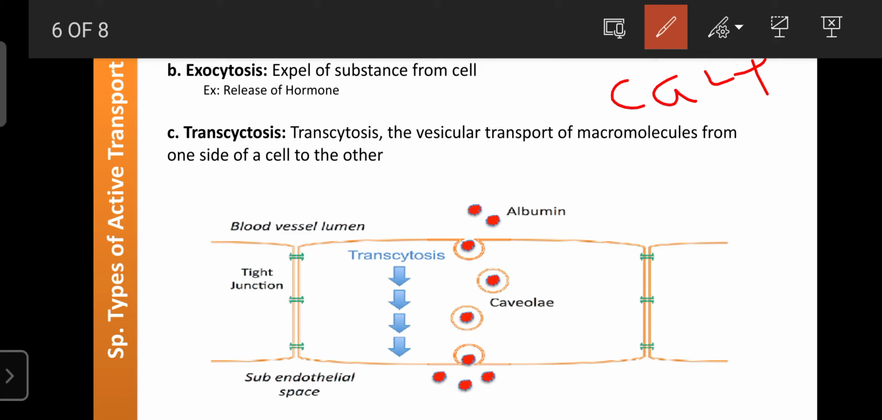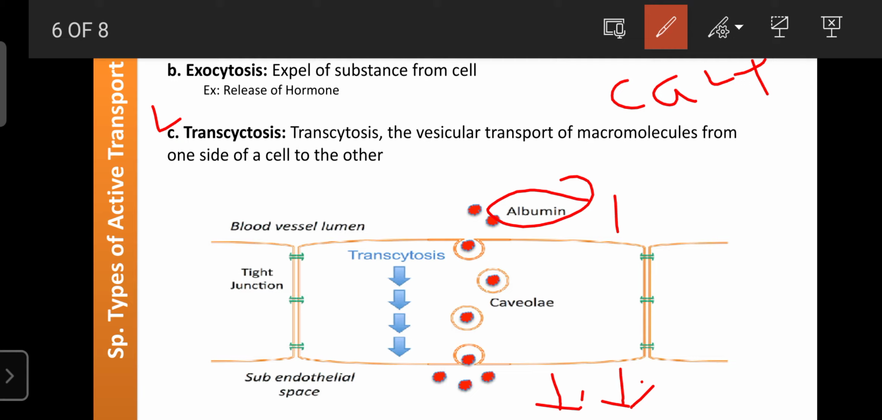Next one is transcytosis. It is also a special type of active transport, where a molecule is moved from one side of the cell to the other side. Okay, here is a cell. So here the molecule albumin is present, and that albumin enters into the other end of the cell. That process is known as transcytosis.